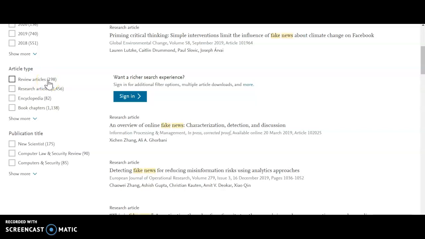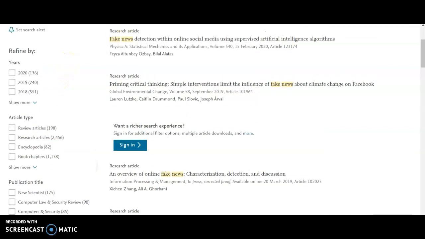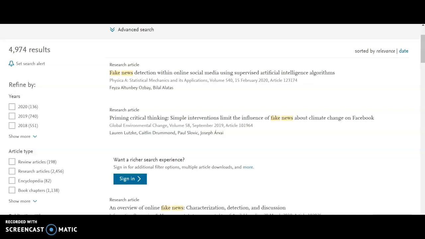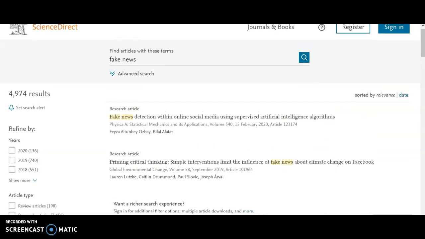These review articles are summaries of an abundance of research that's been done. So it's kind of like the equivalent of picking up a book and getting a general idea of what's out there, as opposed to research articles, where the specific nitty-gritty, this specific instance of research would be. But you have access to lots of different things. I also like that it gives you the ability to sort by year, so you're definitely looking at the most relevant research.